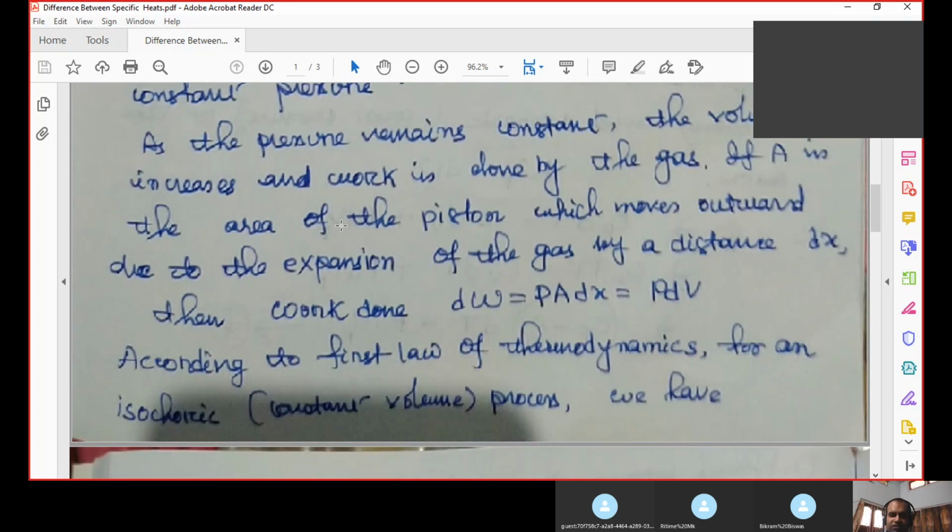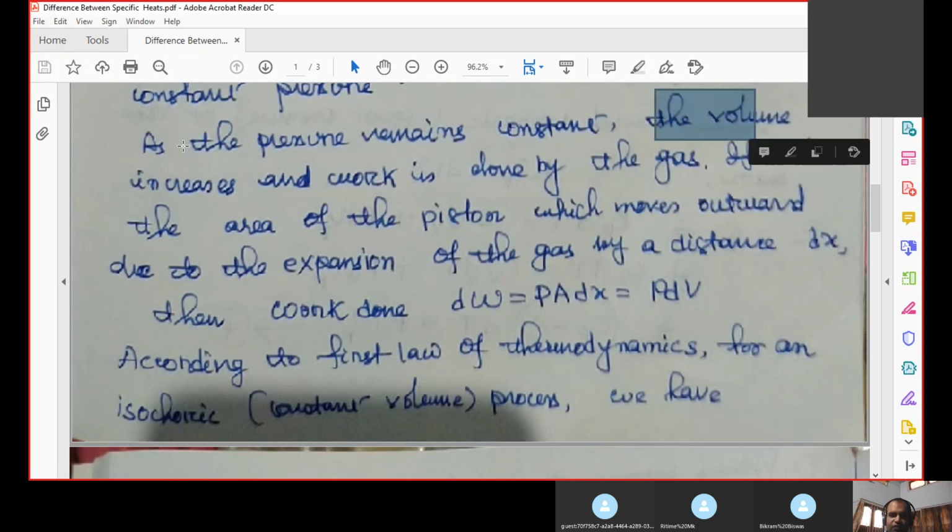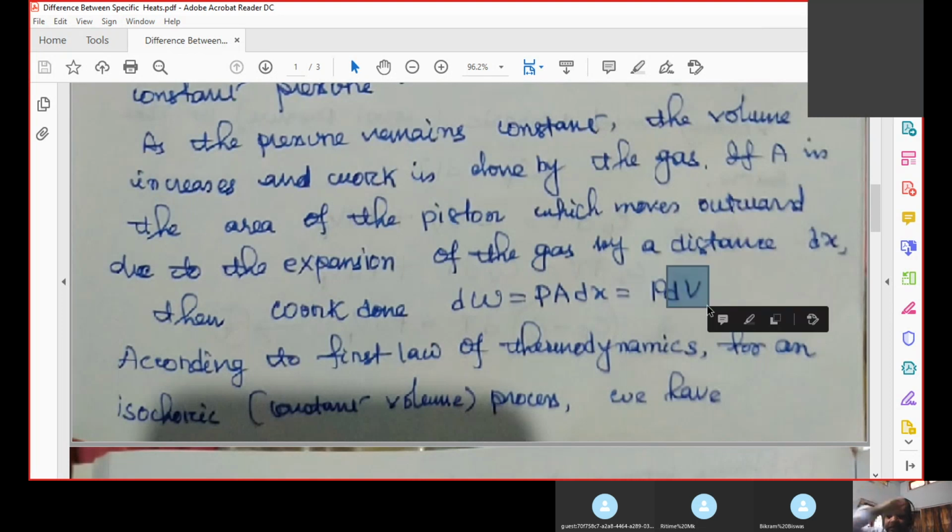The volume will change. So the volume increases; pressure remains constant but volume increases. Volume means A dx. This quantity is nothing but the change in volume. So P multiplied by A dx, we can write as P dV. So dV, the change in volume, can be written as A multiplied by dx. A is the area of cross section of the piston, and dx is the displacement of the piston.